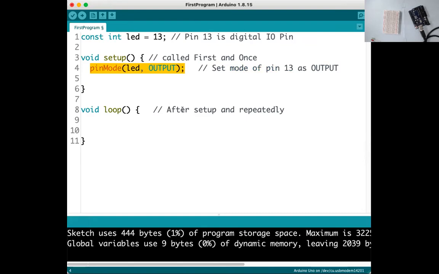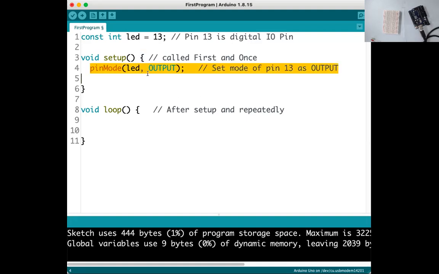At the start of my program, I want to tell the compiler to configure pin number 13 as output only once. Once configured as output, it stays output until the program is over, unless you change the pin mode again through the pinMode function. So we have to execute this function only one time, before executing the rest of our program.